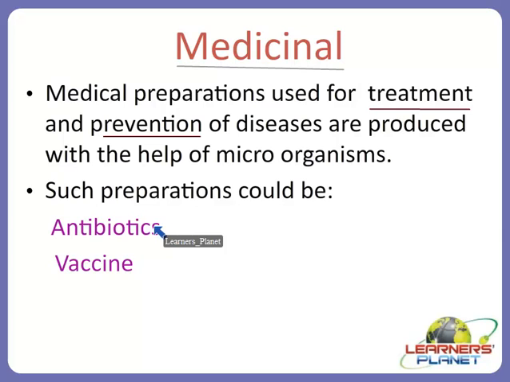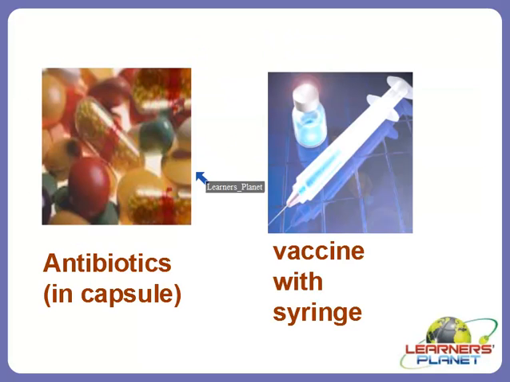Antibiotics, they are given when the disease has already occurred, so it is called a treatment. Vaccines, they are taken as a precautionary agent, so they help in preventing against the diseases. Now let us see how they could be available in the market.